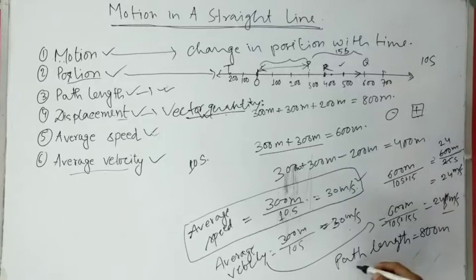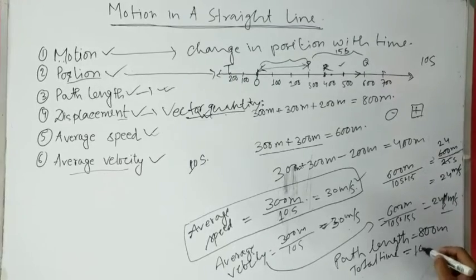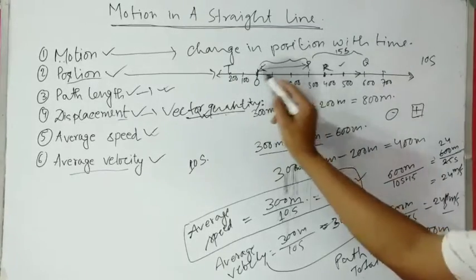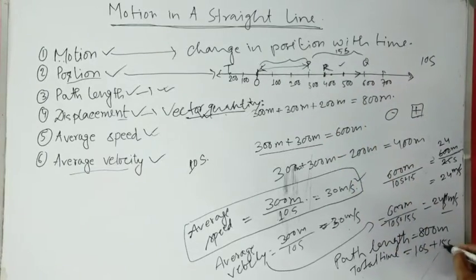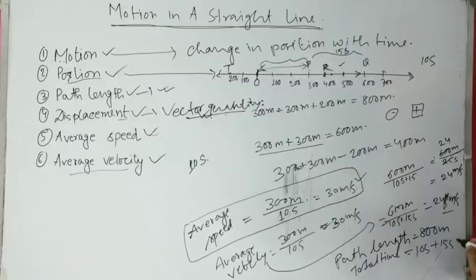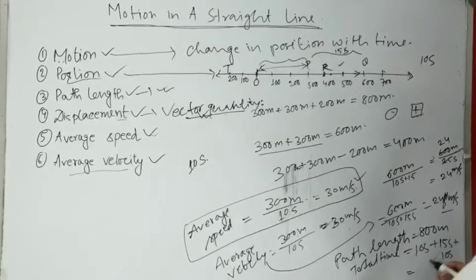So the total time taken is 10 seconds from O to P, then P to Q again 15 seconds, then Q to R, it took 10 seconds. So total time taken is 35 seconds.